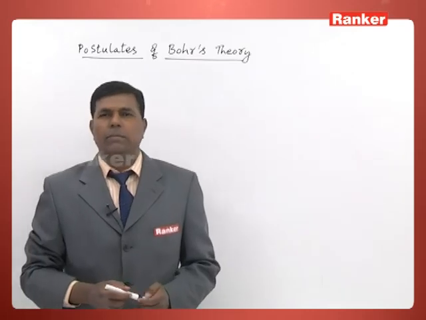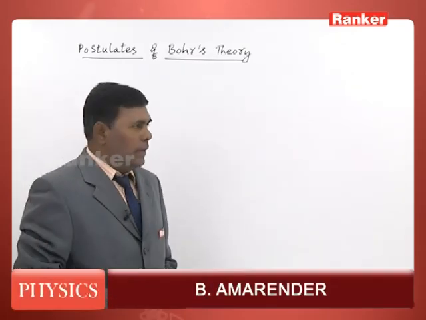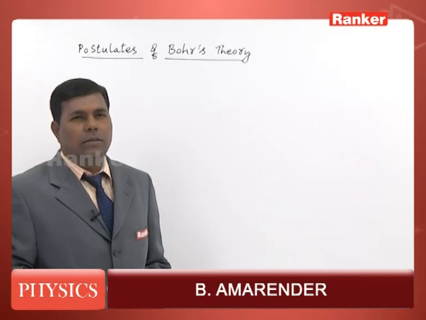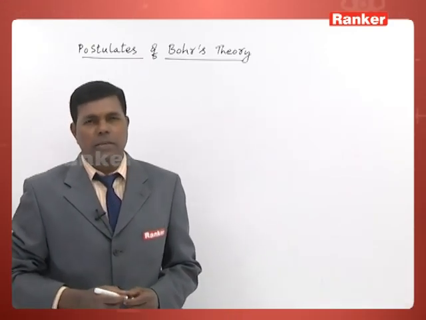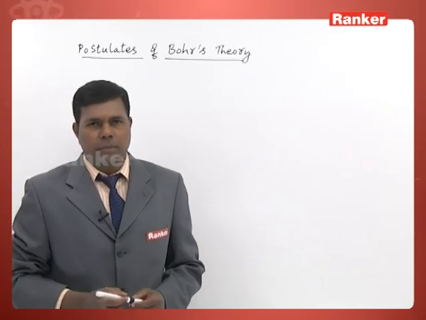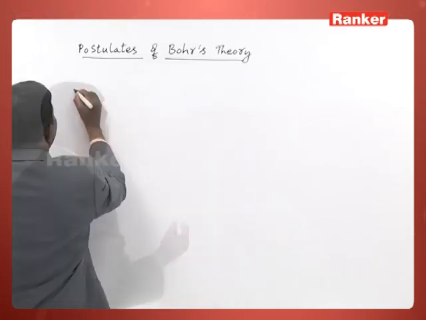We will see postulates of Bohr's theory. The first postulate states that electrons are revolving around the nucleus in circular orbits, and these orbits are basically discrete in nature and they are called stationary orbits.